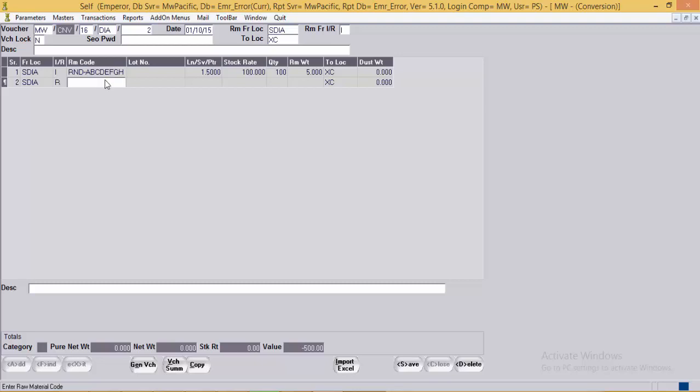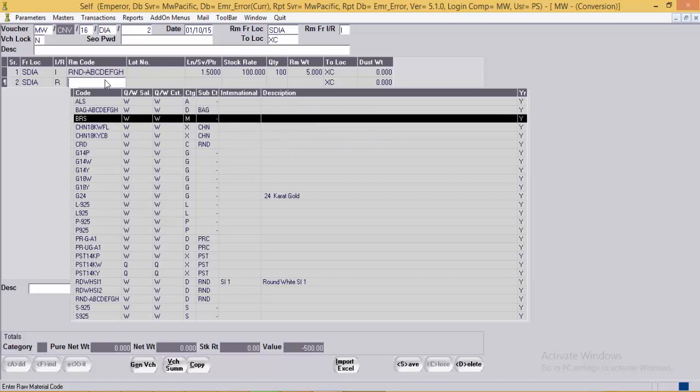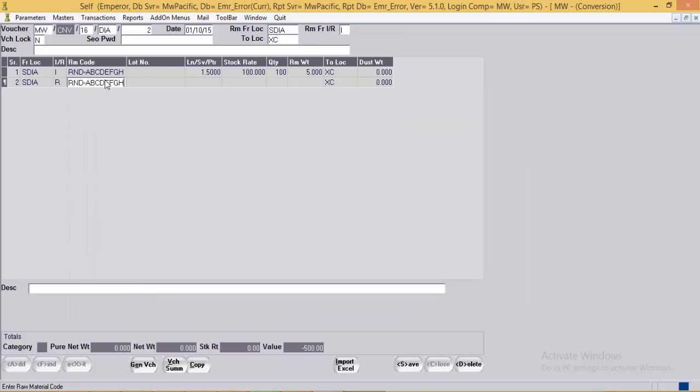And against this we'll receive the same quality of 150 rupees, the same quantity and the same weight.